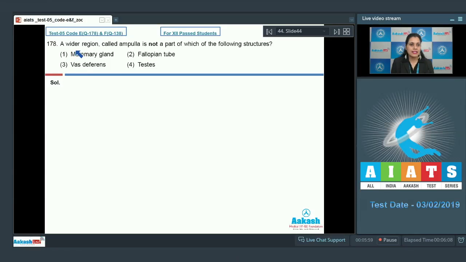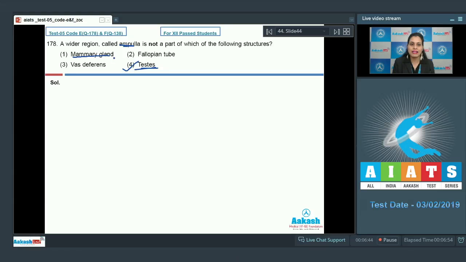Question number 178. A wider region called ampulla is not a part of which of the following structures? And the options are mammary gland, fallopian tube, vas deferens and testis. And the correct answer to this question is option number 4, testes, which lack ampulla. Let's discuss other options also.